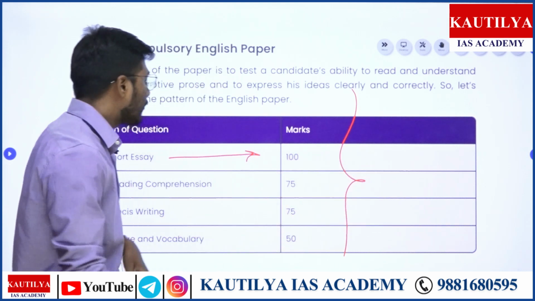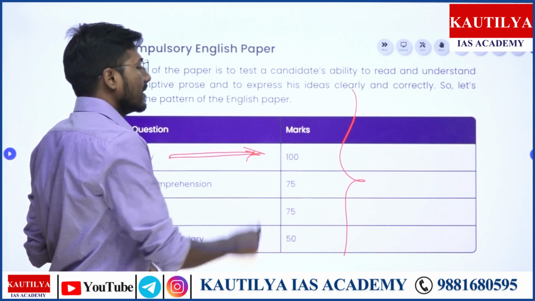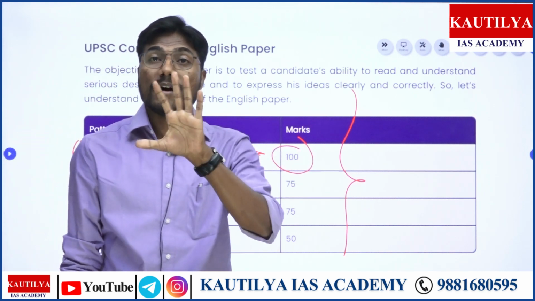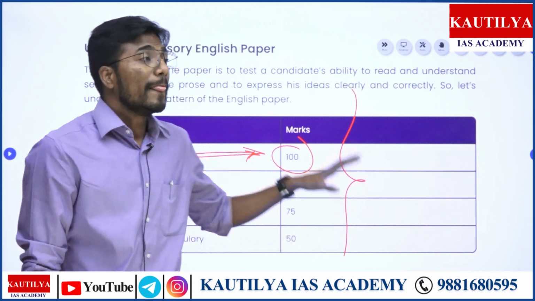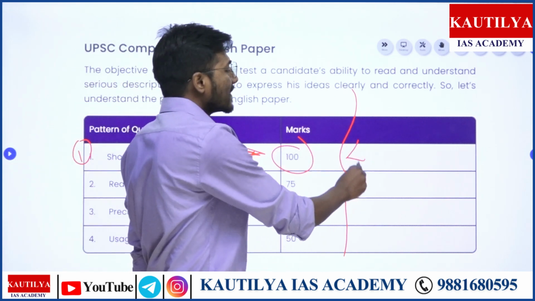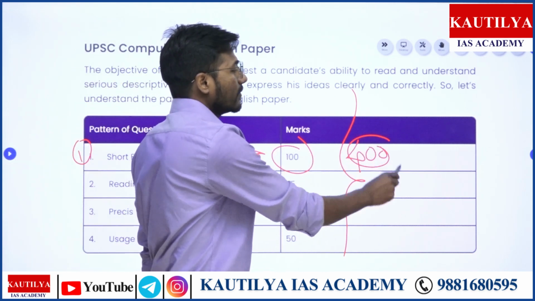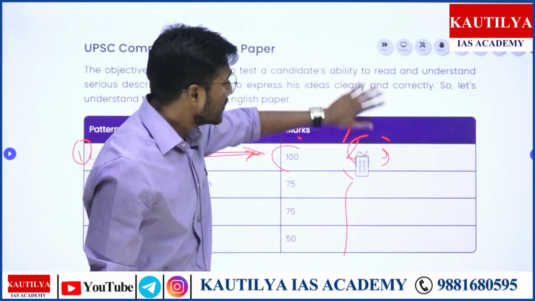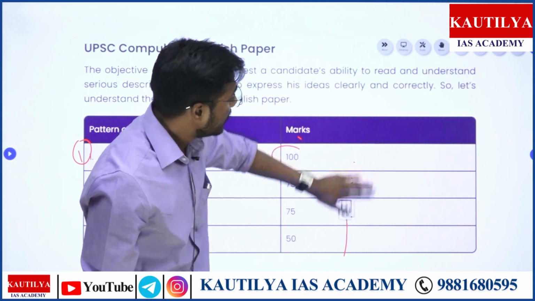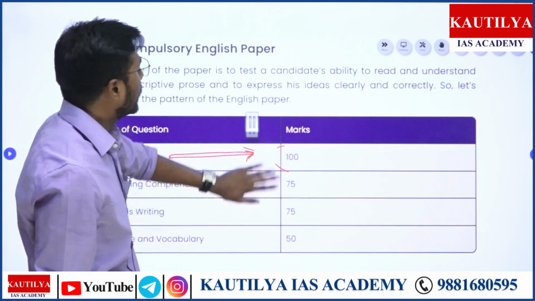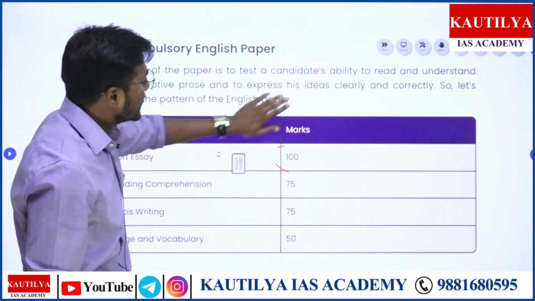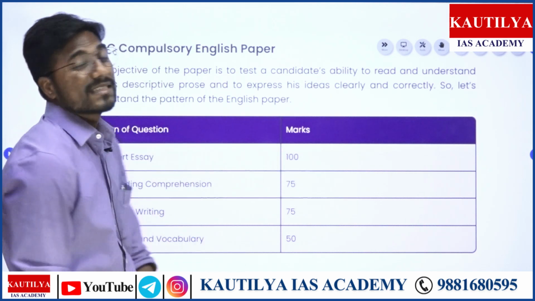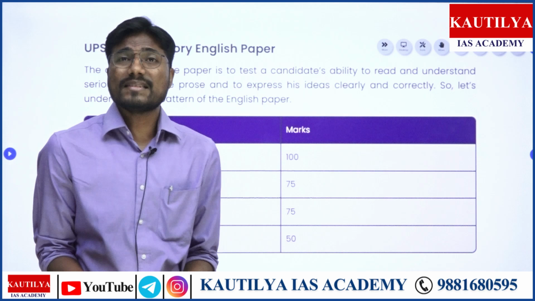So we have the first component, and that is essay. Essay consists of 100 marks, right? 100 marks. There will be 4 essays asked altogether. Yes, 4 essays will be asked, and out of the 4 essays, you are supposed to attempt any one in and about 600 words. That's it. It's very easy that way, right?